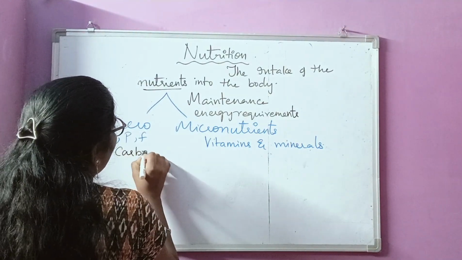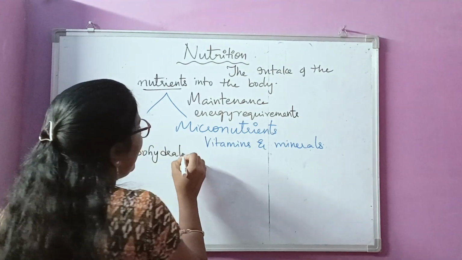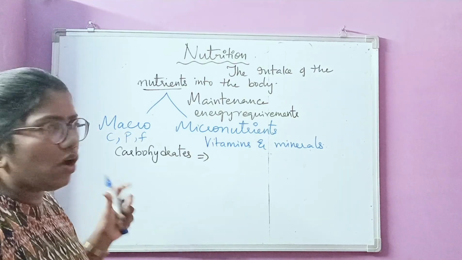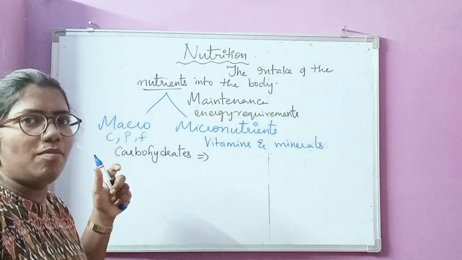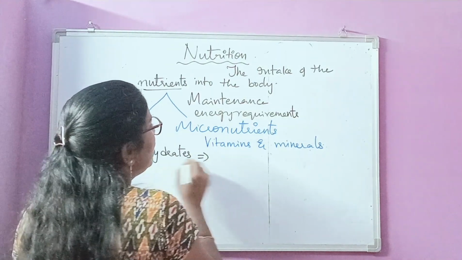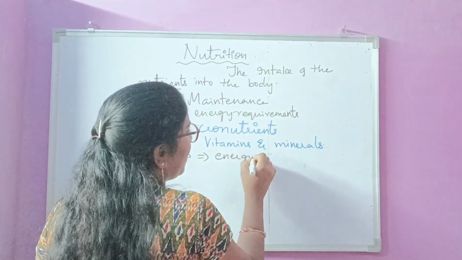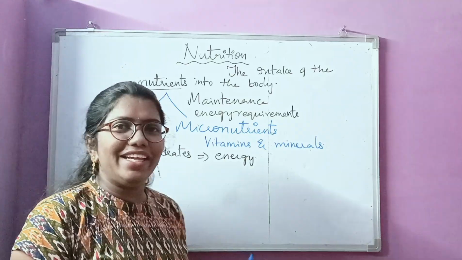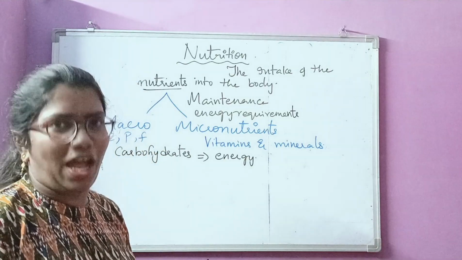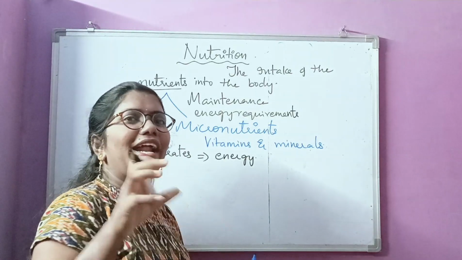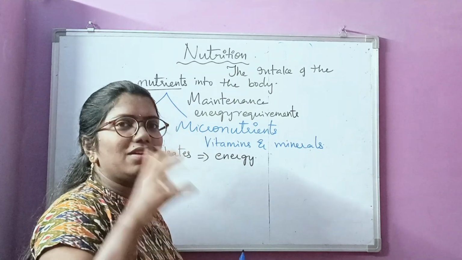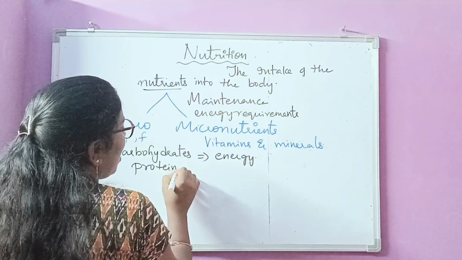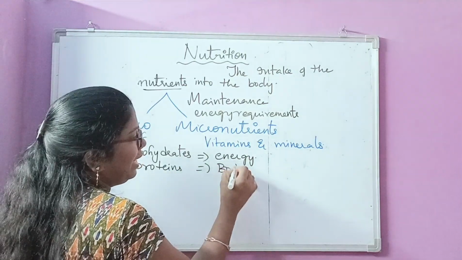Let us see carbohydrates. What do carbohydrates give? We regularly eat chapati, rice and potatoes, which contain a lot of starch. Starch is a form of carbohydrate, and starch gives energy. Energy-giving compounds are carbohydrates. We Indians cannot live without carbohydrates because we are adapted to that type of food. Next, proteins are useful for body building.